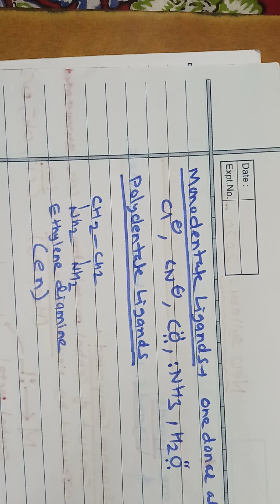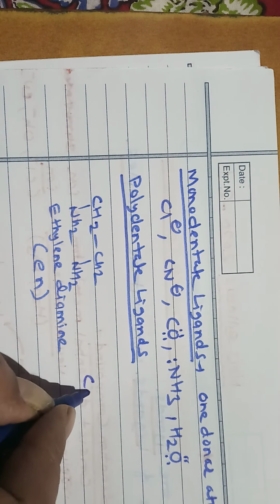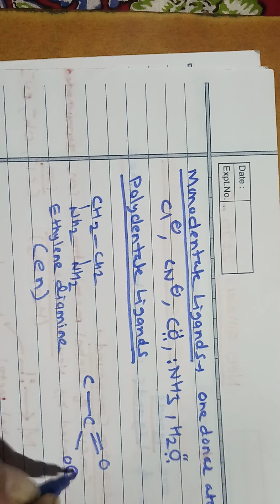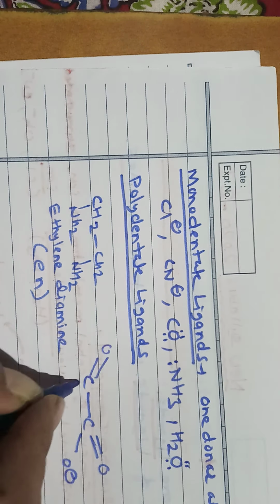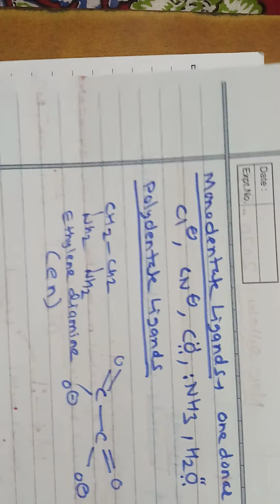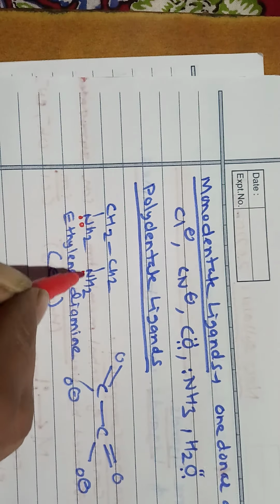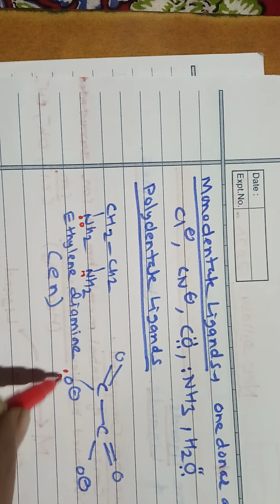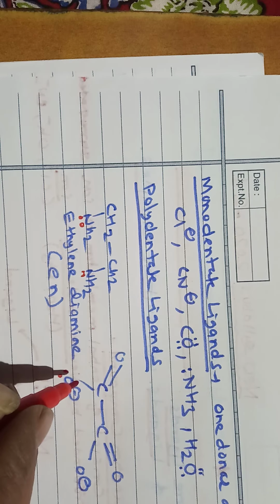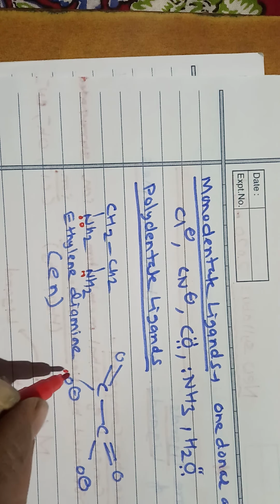Here the two nitrogens are the donor atoms in ethylene diamine. In oxalate, this oxygen and this oxygen are the donor atoms.